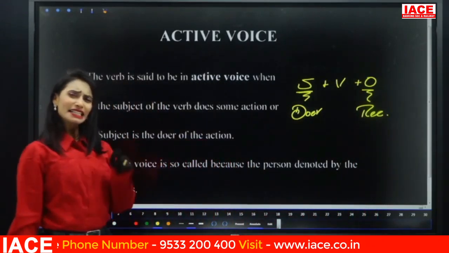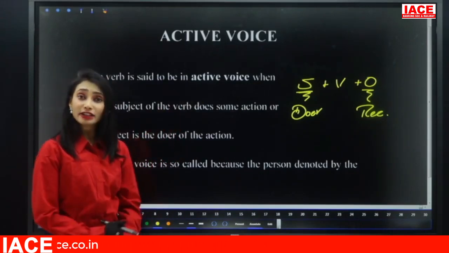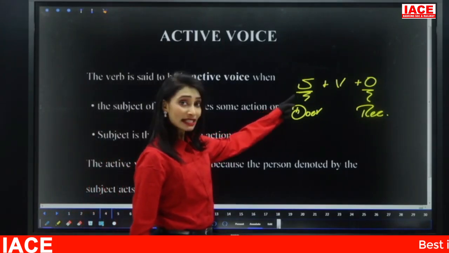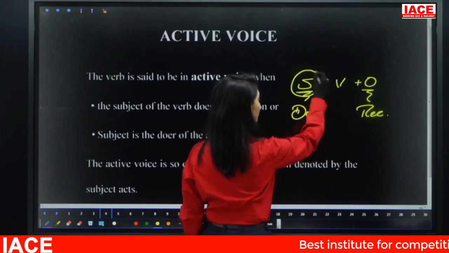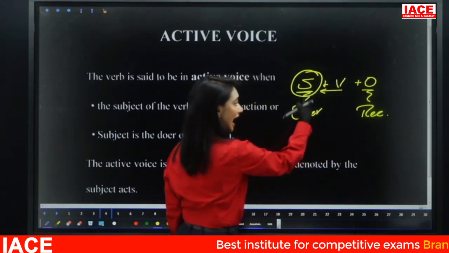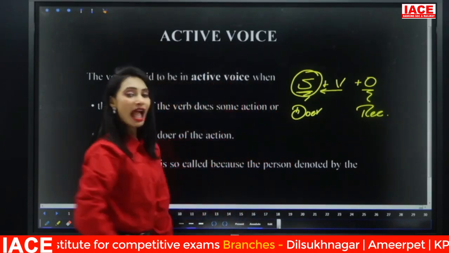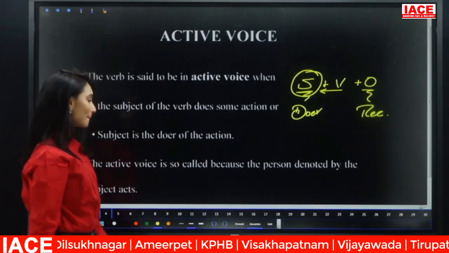So why is it called active voice? It is called active voice because here the subject is active. That means the person denoted by the subject of the verb is active because it is doing the action. Hence it is said to be in active voice. I hope it is clear, active voice. Now let us see passive voice.